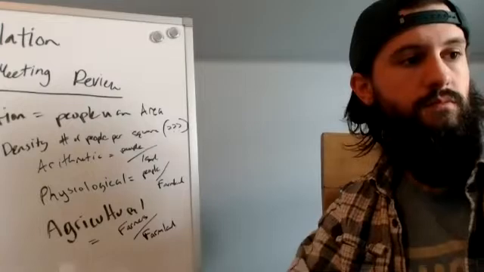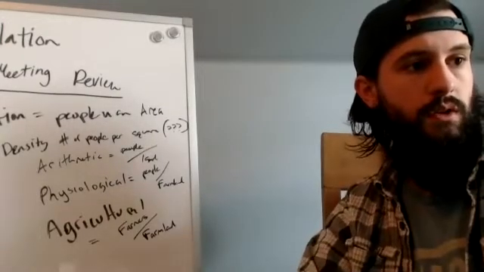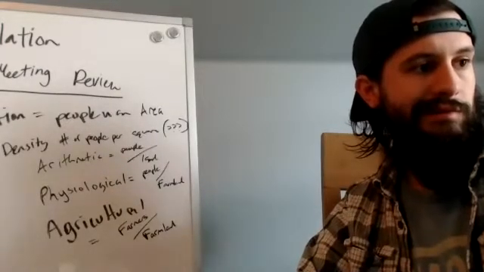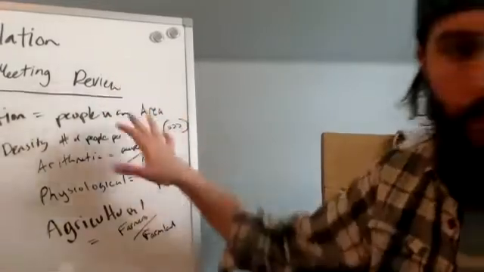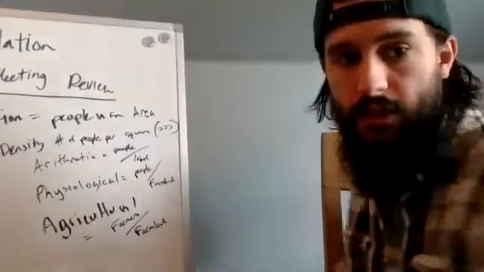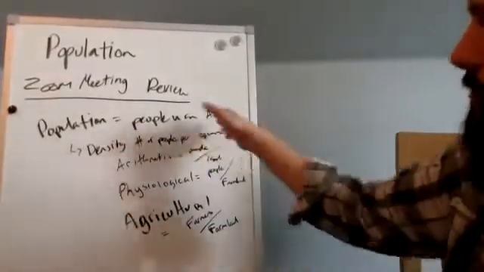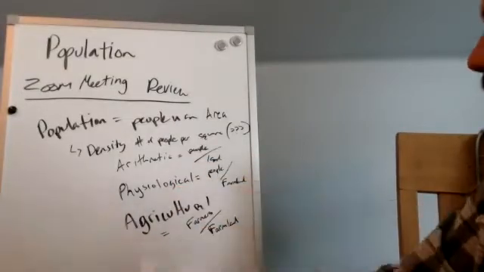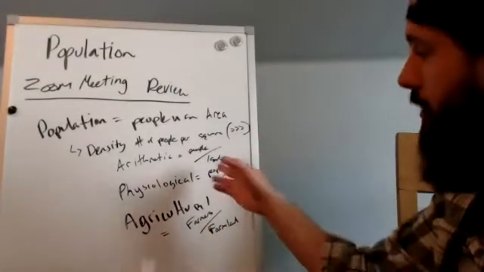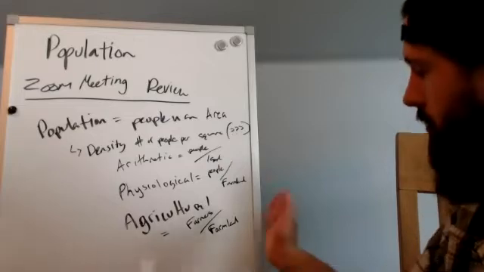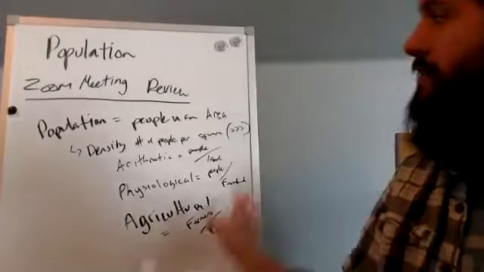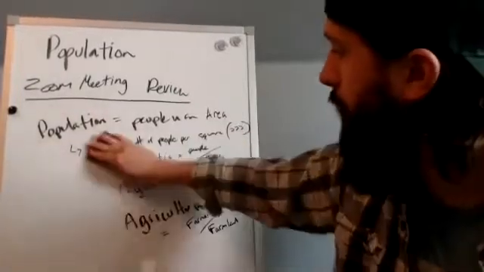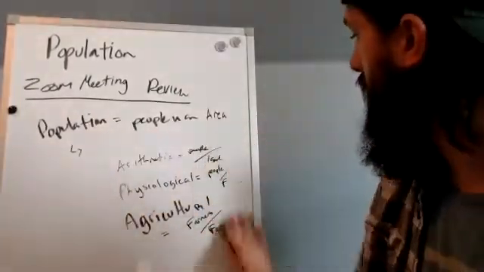Okay, so we will go into population distribution, right? So we did population. This is all density right here. And I try to make it easy for you guys. Population, people in an area. Density, number of people per square, whatever you're going to use. And then arithmetic is the people per square amount of land. Physiological is all of the people to the farmland. Agricultural, specifically farmers to farmland. So that's density, okay?